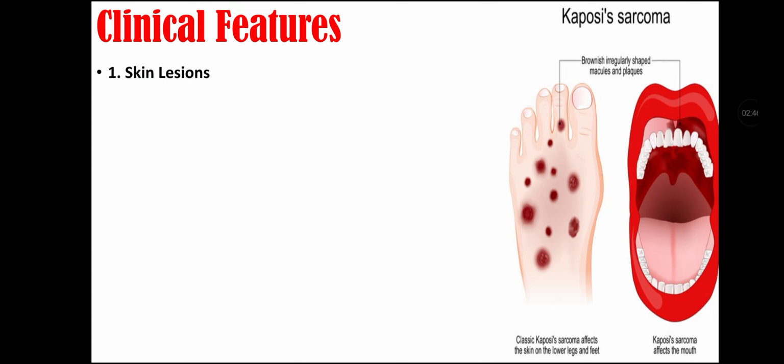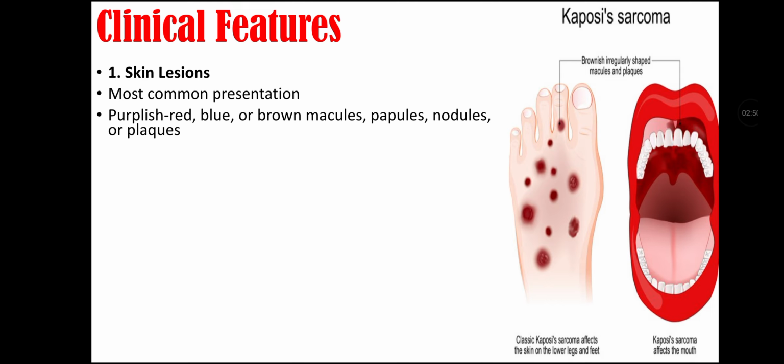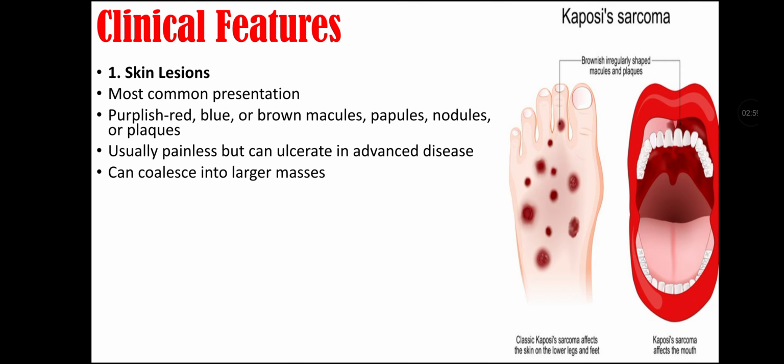Clinical features. First, there are skin lesions that are the most common presentation. They are purplish red, blue, or brown macules or papules or nodules or plaques that are usually painless but can ulcerate in advanced disease. They can coalesce into larger masses.